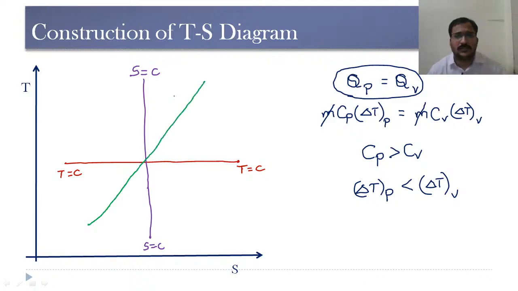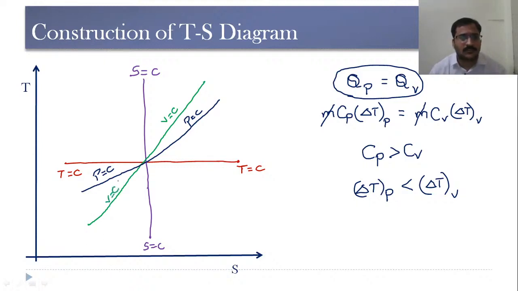So this is constant volume process, and when we consider constant pressure process, it will be like this. So pressure is constant here. And this is volume is constant.